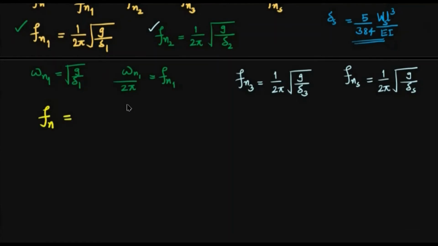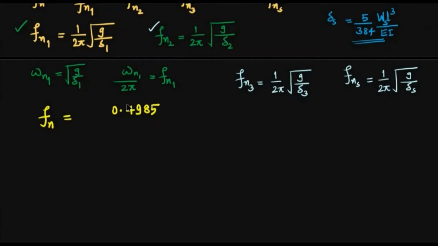See, 1 by 2 pi into root of 9.81. So if you make use of that, it will be 0.4985. But the validity of the constant is there only when you use SI units. The delta 1, delta 2, delta 3, delta S, and all should be in meters, because g is 9.81. So root of g divided by 2 pi has a numerical value 0.4985.